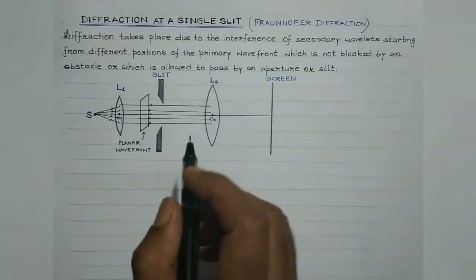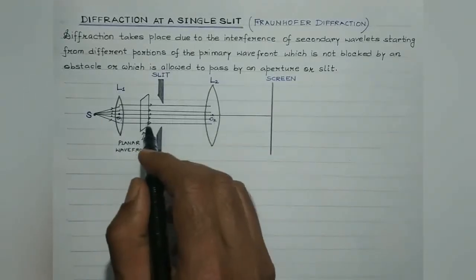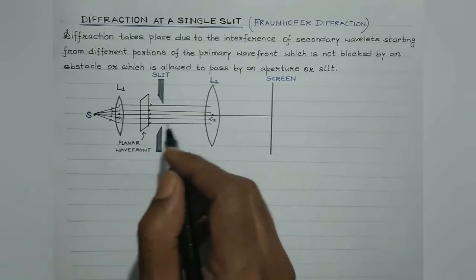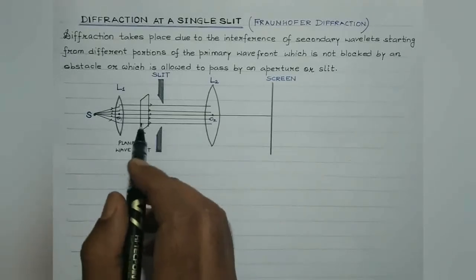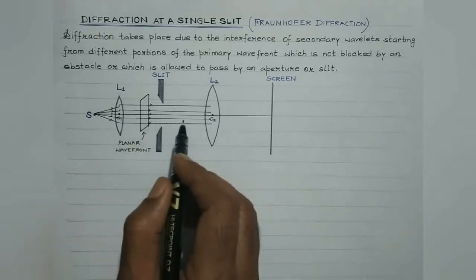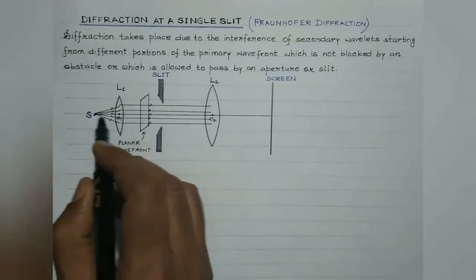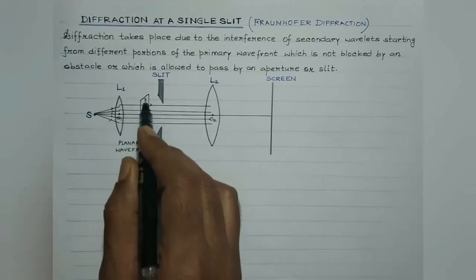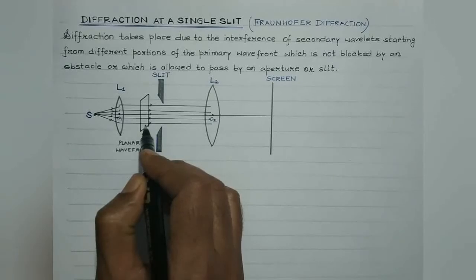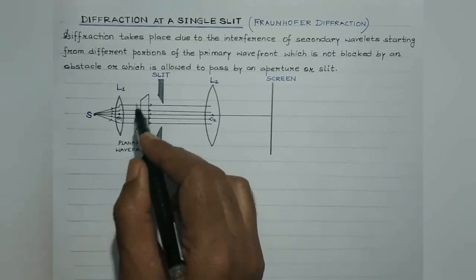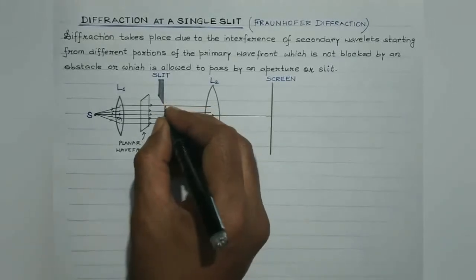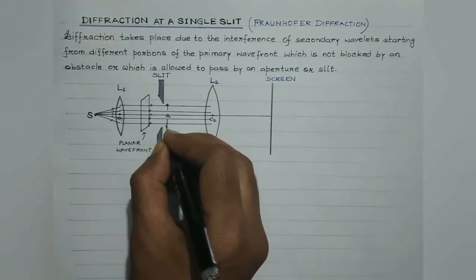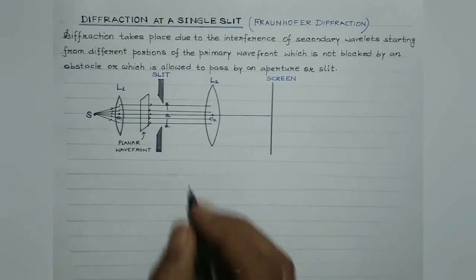So in the case of Fraunhofer diffraction, both the source and the screen are at infinite distance from the narrow slit. So when we observe this type of diffraction, light is rendered parallel as if it is coming from infinity by making use of this lens L1. So by placing the source S at the focus of lens L1, a parallel beam of light is obtained. So a planar wavefront is associated with that parallel beam. This planar wavefront is incident on this slit, which is considered to have a width a. Suppose a is the width of this slit under consideration.